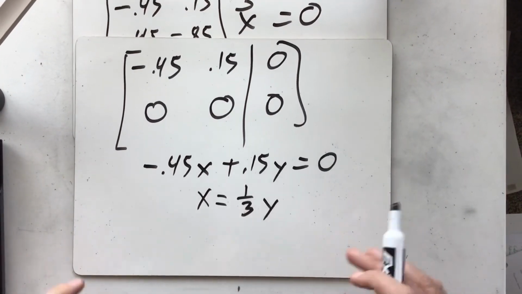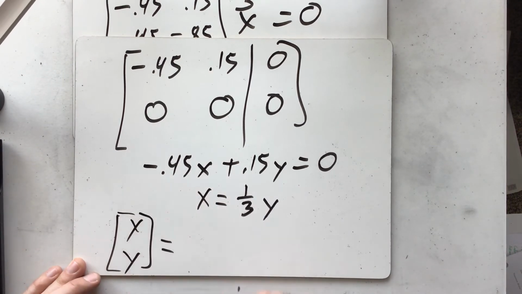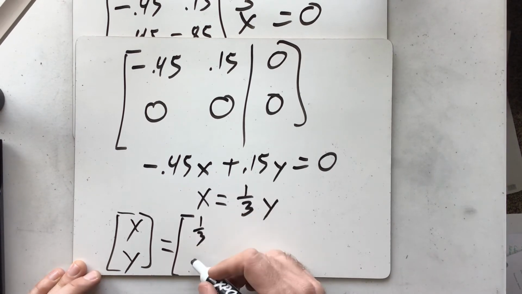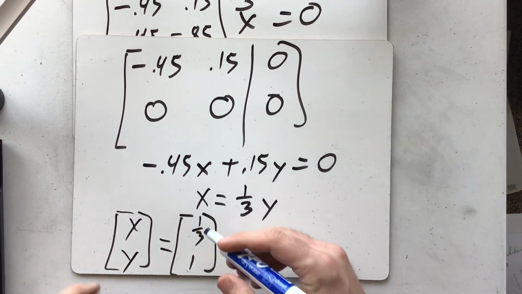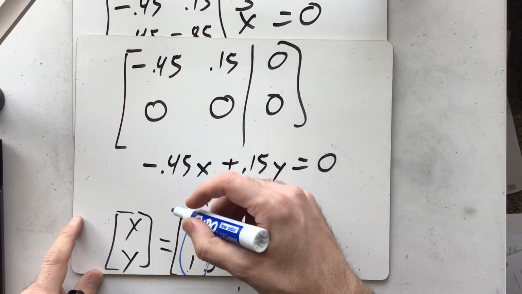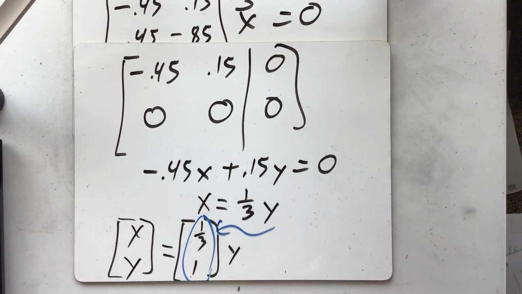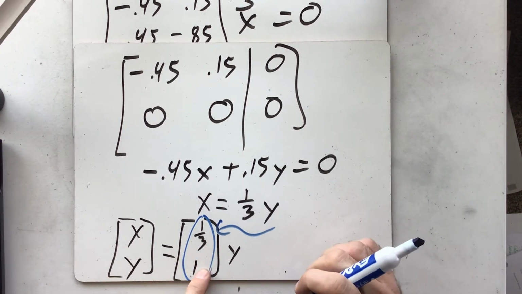This gives us our solution set. So our solution set is x, y, where x is equal to 1/3 of y, and y is equal to y. That's interesting. If I wanted to make this into a real solution, I'd have to think about it a little bit. If I want a solution that actually makes sense for the rain problem, it doesn't make sense to say it's raining 1/3 of the time and not raining 100% of the time.